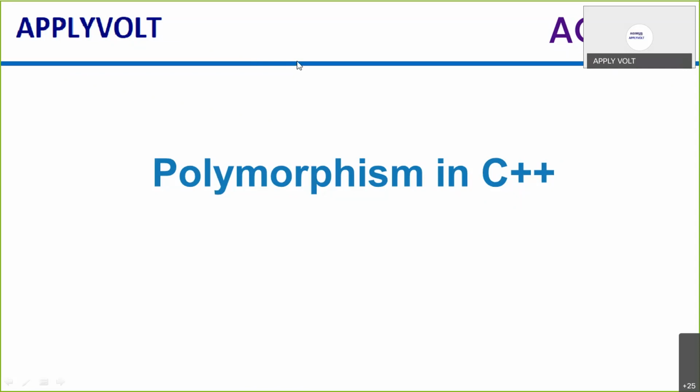Let us break down polymorphism and think in a different way. Polymorphism is derived from the Greek words poly, meaning many, and morphism, meaning form. Here in this program, we are going to take one base class, break it, and make it into many forms and run the program. It means there is more than one condition or more than one parameter to be passed. Let us take one example.